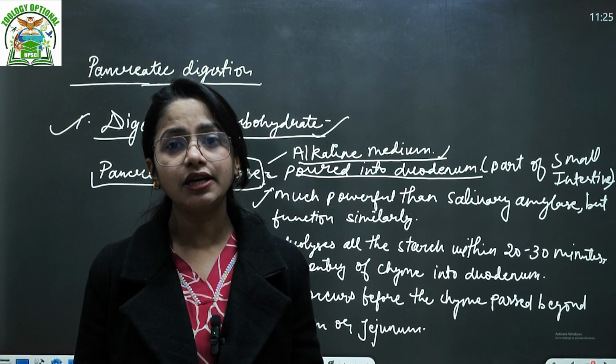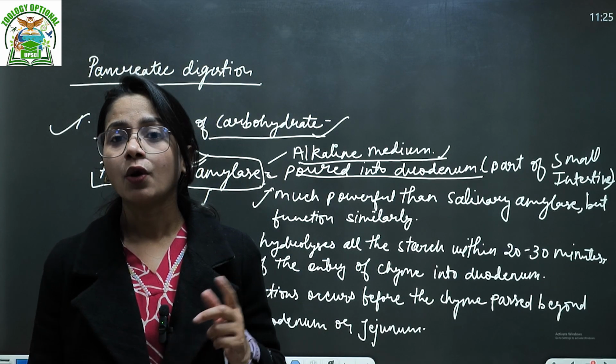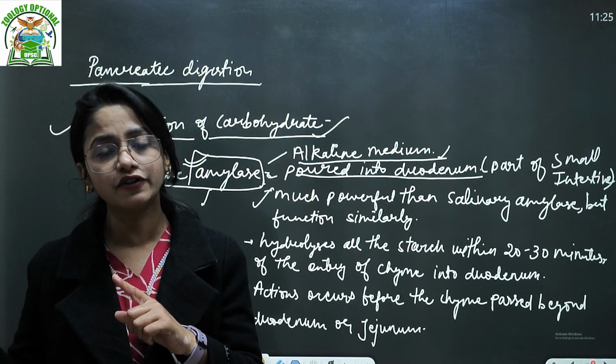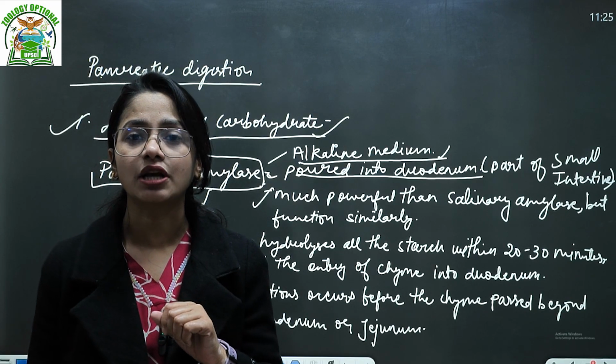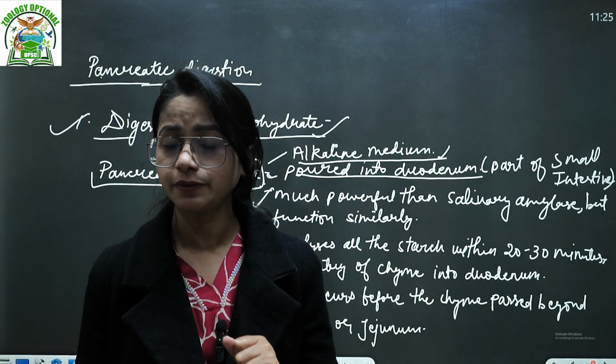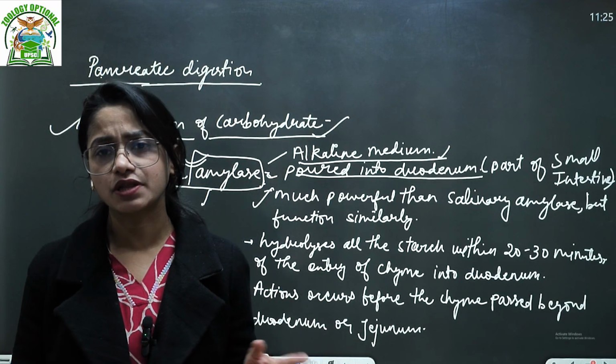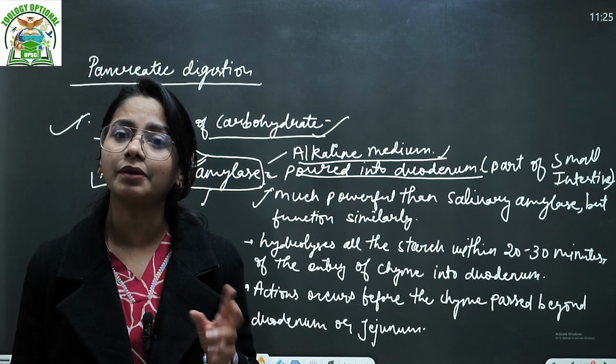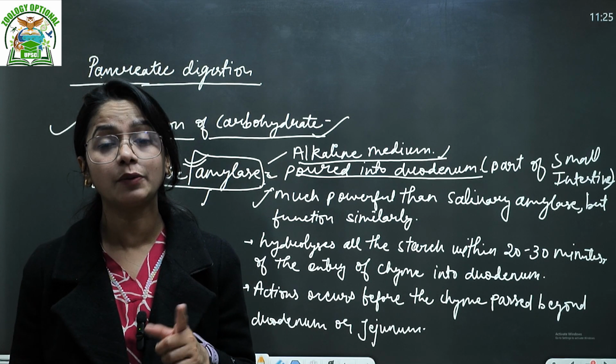Then when the food particles from the buccal cavity pass through the esophagus, it is called the bolus. Then it enters into the stomach region, right? When it enters the stomach region, the stomach mainly consists of the proteolytic enzymes, the protein digestive enzymes. So here we have pepsin and things like that. Now in the stomach region, the major digestion that occurs is of the proteins.